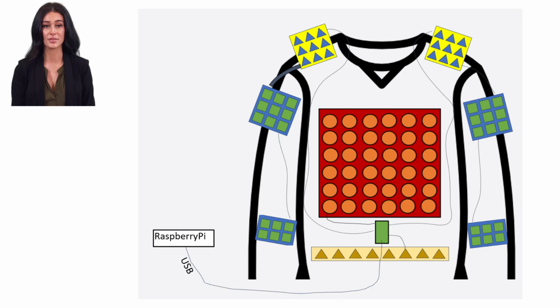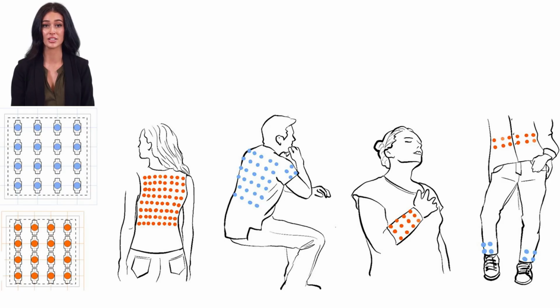Haptic modules can be positioned along the shoulders, upper arms, lower arms, sides, back, or waist. This ensures that signals are delivered to consistent, meaningful areas of the body for clear interpretation.